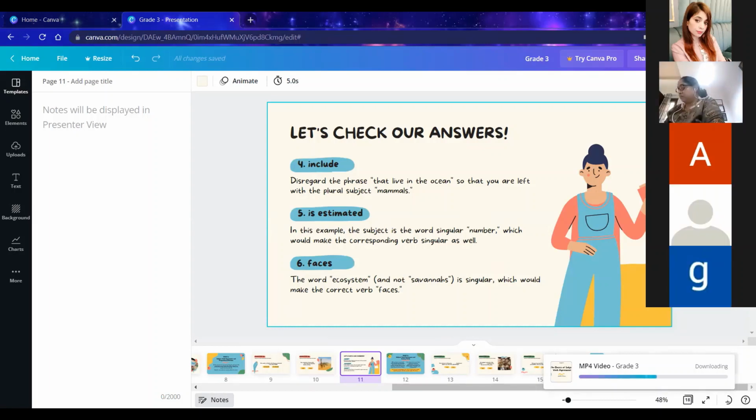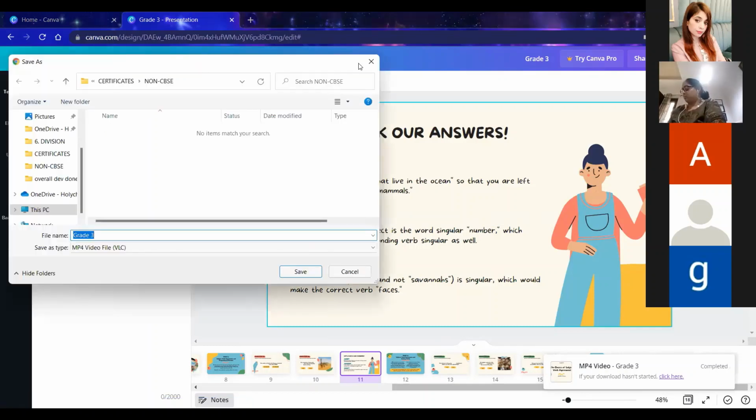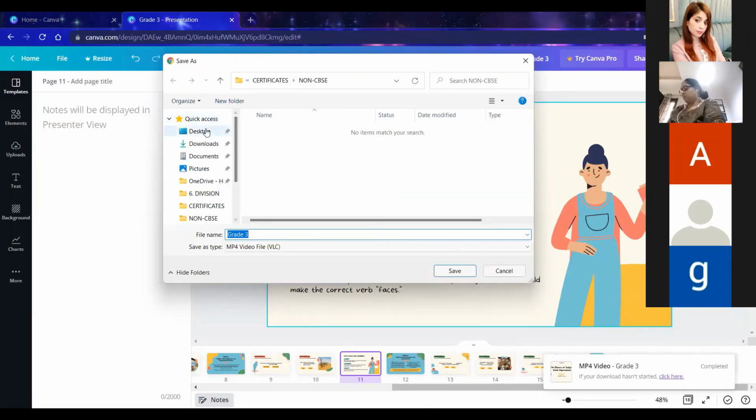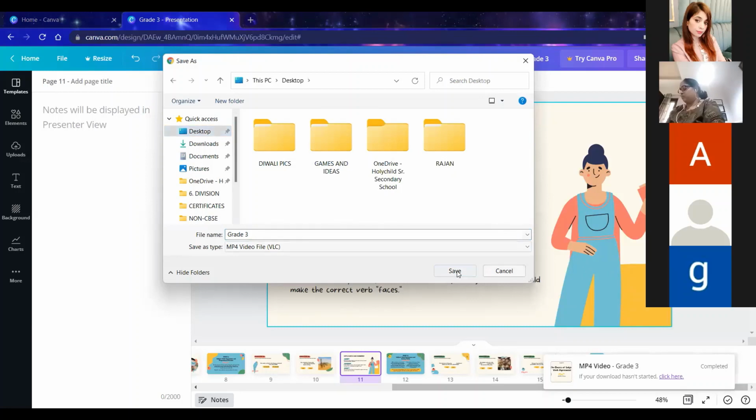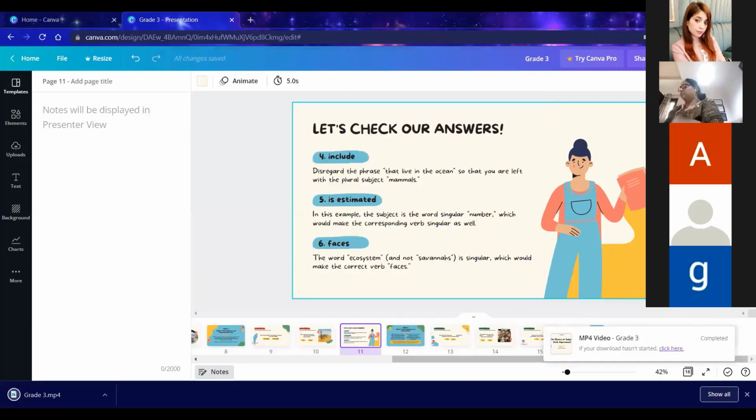Ma'am, how to add the audio in the background? Audio cannot be added here, ma'am, in the free version. Now here, if I want to download, I'll download this in my computer.